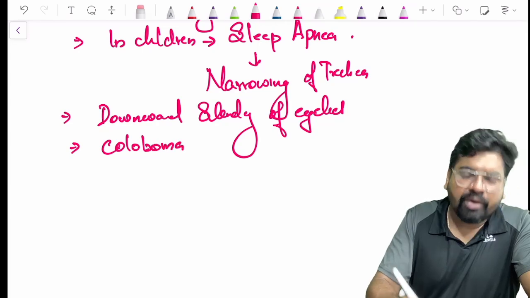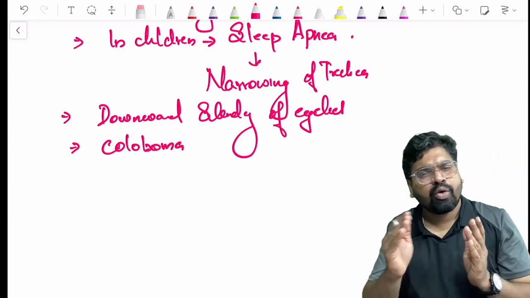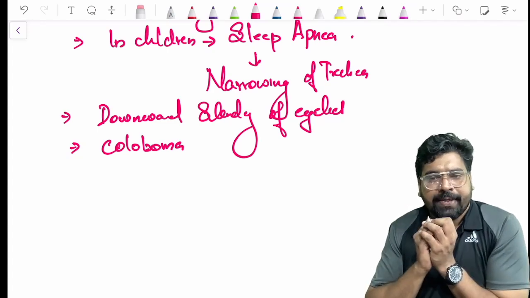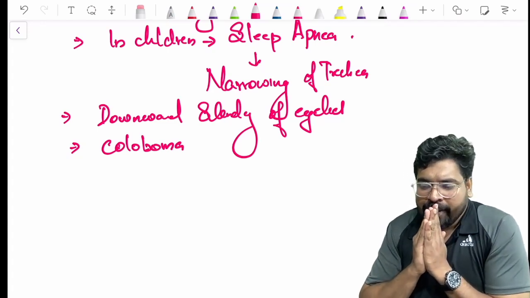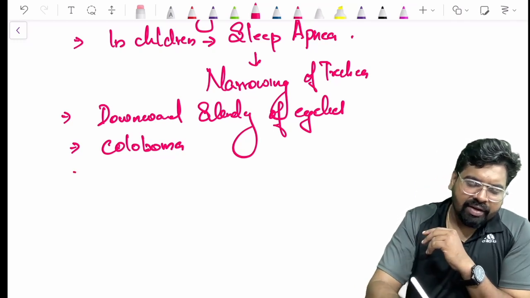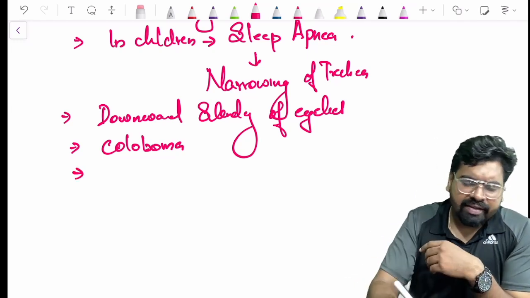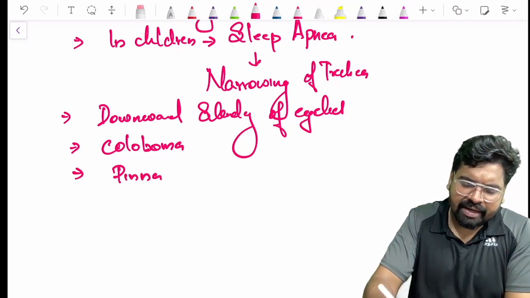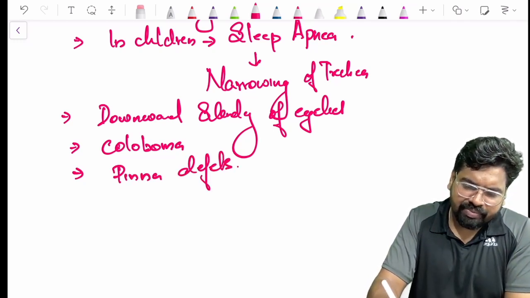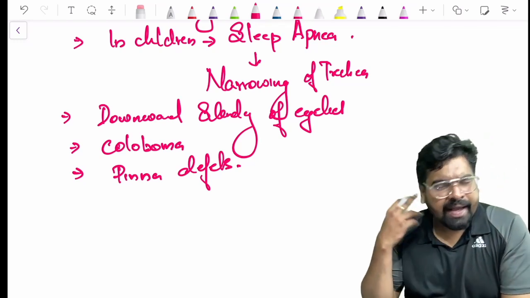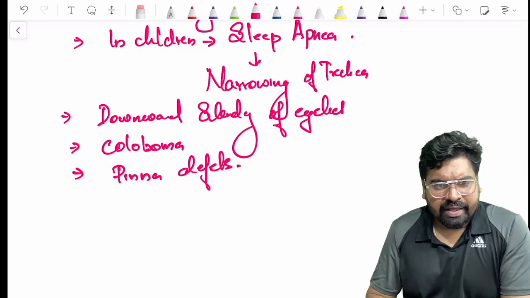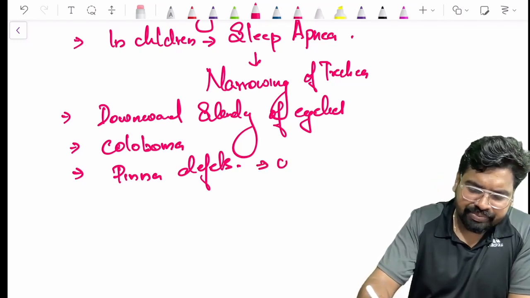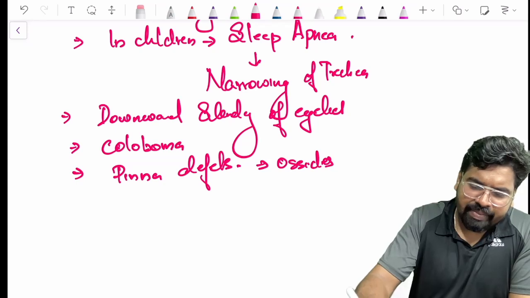Coloboma. Okay, coloboma: the outward portion of the lower eyelid has a depression. That is colobomas. Now, what else can I add on to this? There's a defect with the ear pinna, the external auditory canal and the pinna. There's also a defect with the ossicles.